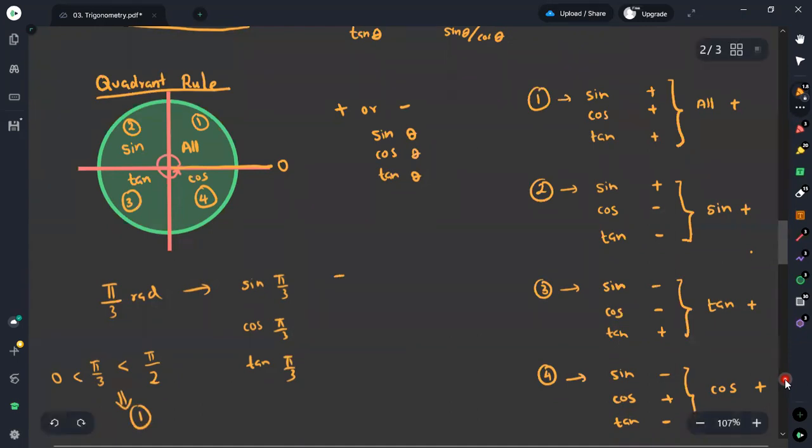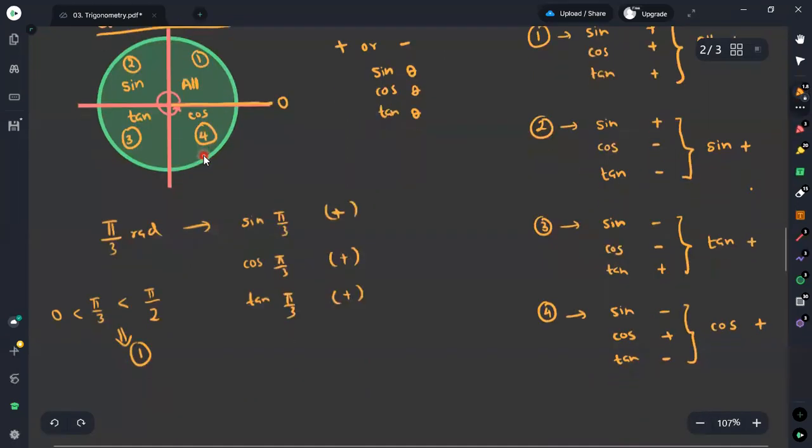Therefore, sine you will get as positive. For cosine 5π/3, again it will be positive. For tangent 5π/3, again it will be positive. Therefore, using the quadrant rule, you can identify it.